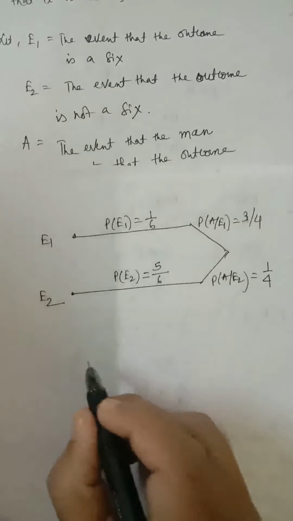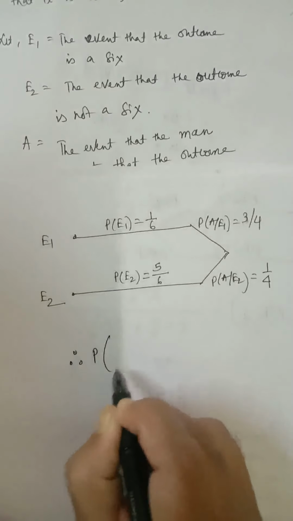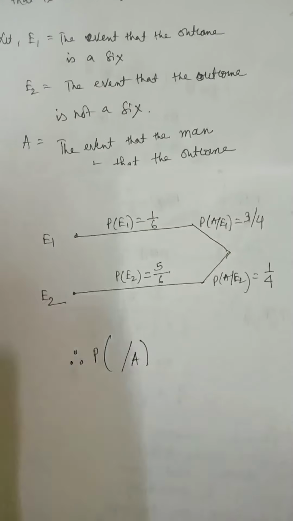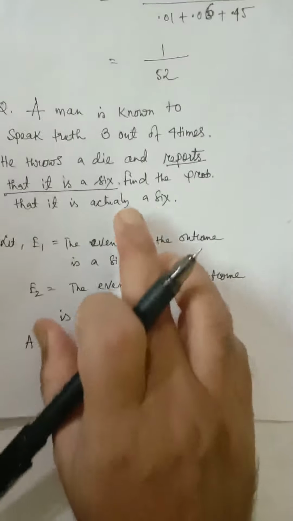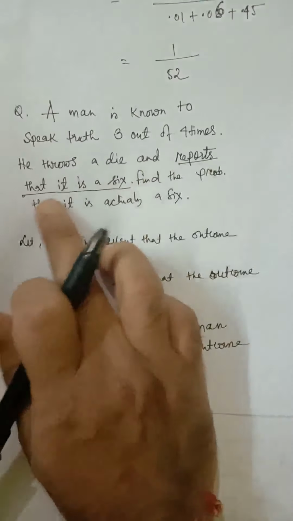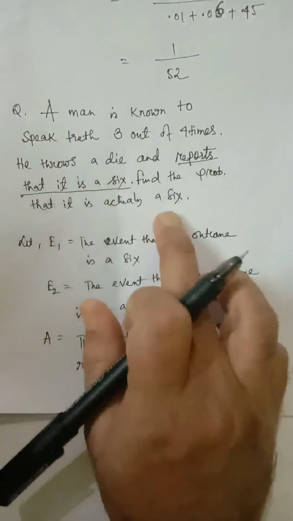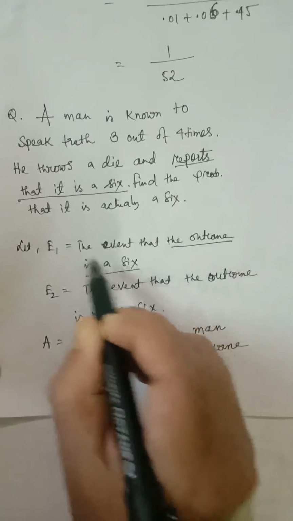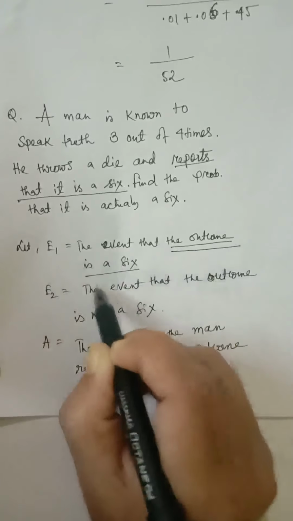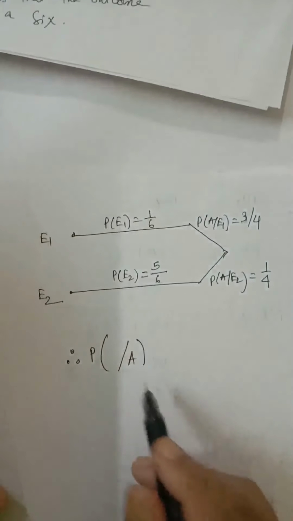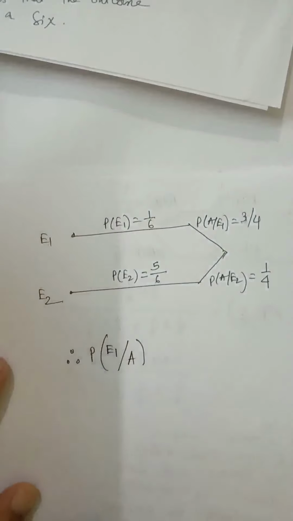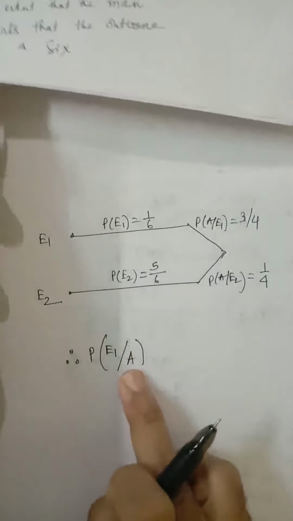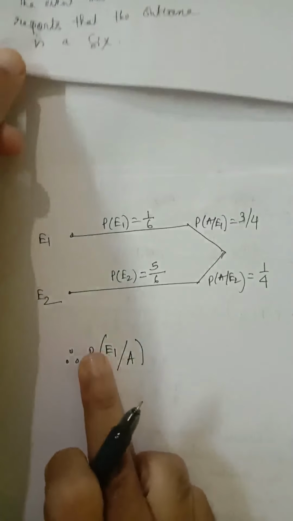Now, what we have to find? Therefore, P(A) is that the man reports that it is a 6. You can see the question. We have to find the probability that it is actually 6. The outcome actually being 6 is the event E1. So you have to write P(E1|A). The man reports that it is a 6, and E1 means it is actually a 6.